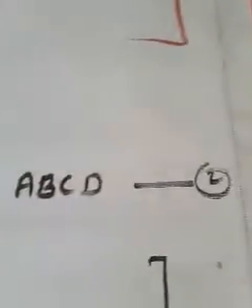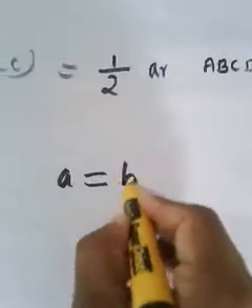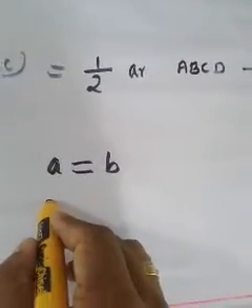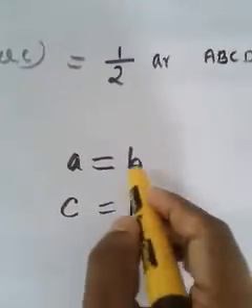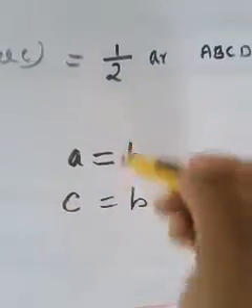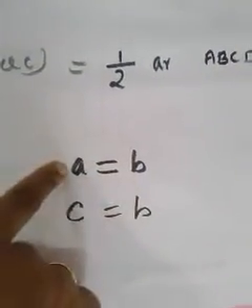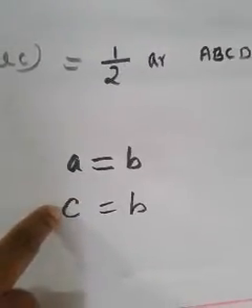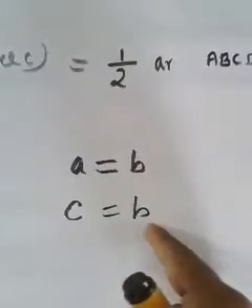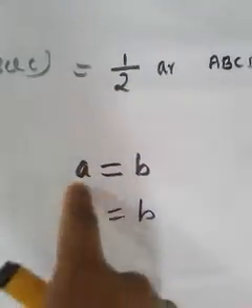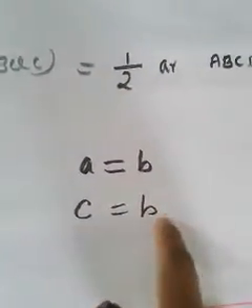What can you conclude? And let me tell you one thing. If A is equal to B and if C is equal to B, suppose this is your first equation, this is your second equation. By comparing the first and second equation, you can come to know that A and C are equal. Why? Because A is equal to B and C is equal to B. In both equations, the RHS becomes equal, then the LHS also should be equal. Since RHS is equal, A should be equal to C. So here you consider the first equation and the second expression.